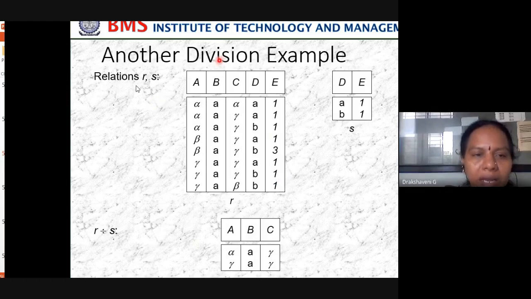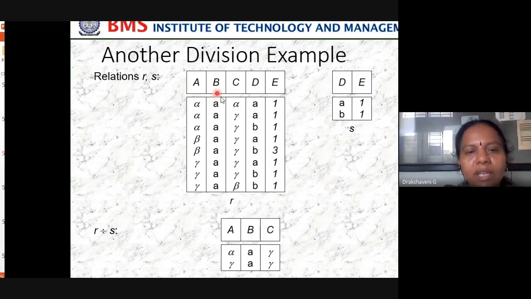Same way, another way of division. Now we have A, B, C, D, E in R, and we have D and E in S. So what do we do? R division S. Alpha A gamma, gamma A gamma. That's how we keep doing it. Because D, E get cancelled, and the rest will be alpha A gamma. Those which are left over, that you write, is what is called the division operator.